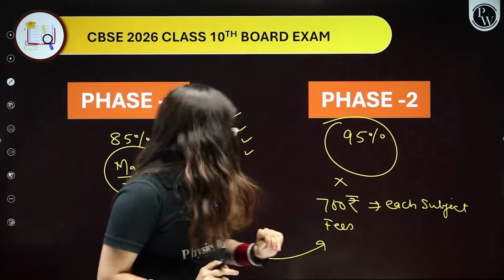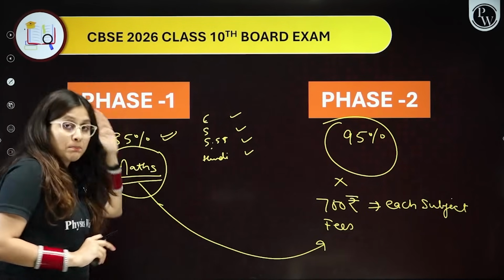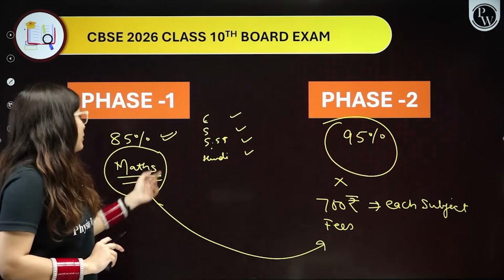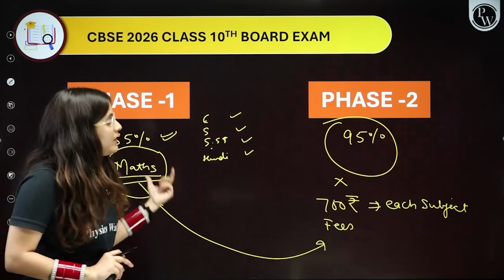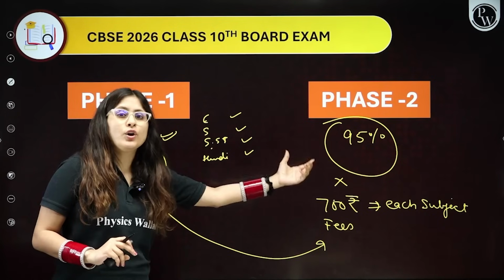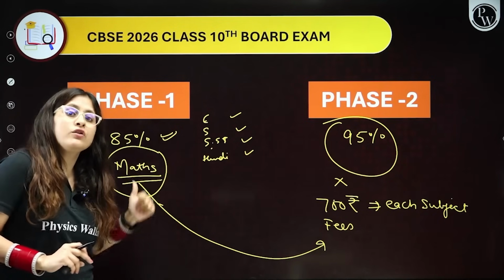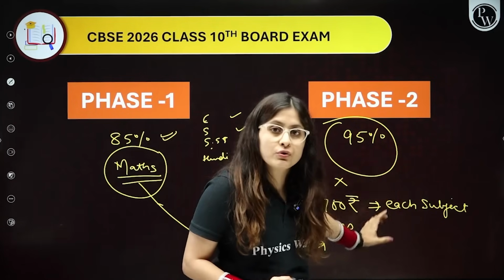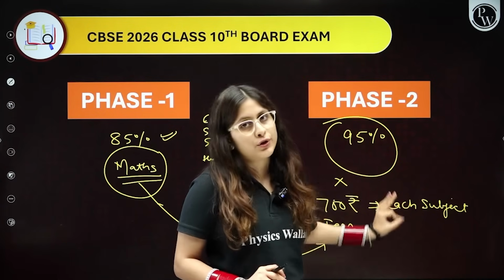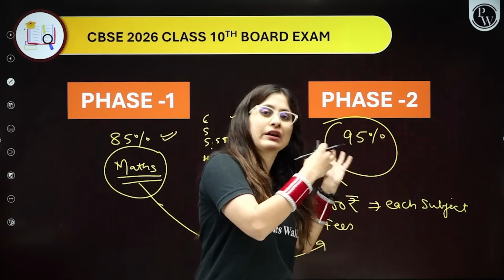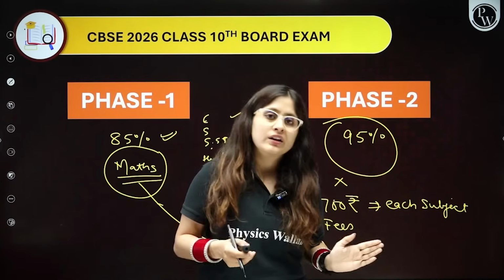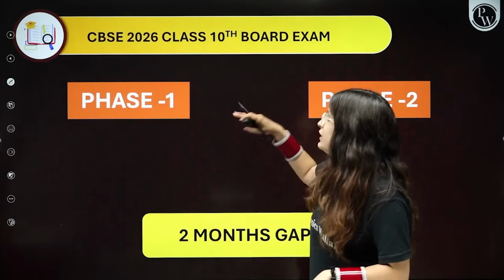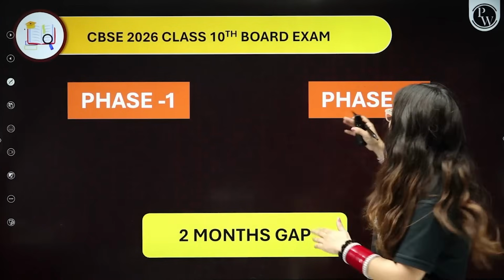Clear? That means phase 1 is compulsory for all, phase 2 is not compulsory for all. If you want to give only one subject as an improvement in phase 2 because you want to improve your percentage and you are not satisfied with only one subject, you can attempt it in phase 2. So phase 2 is totally optional for you. You want to give 5, you can give 5. You want to give one subject, you can give one subject. Clear?